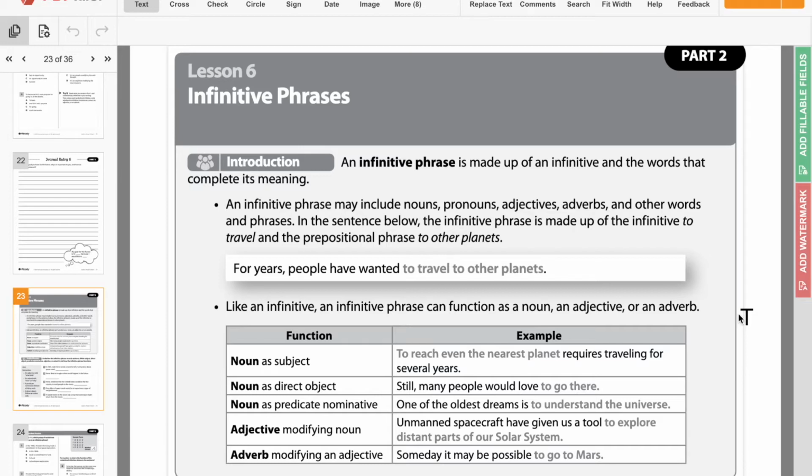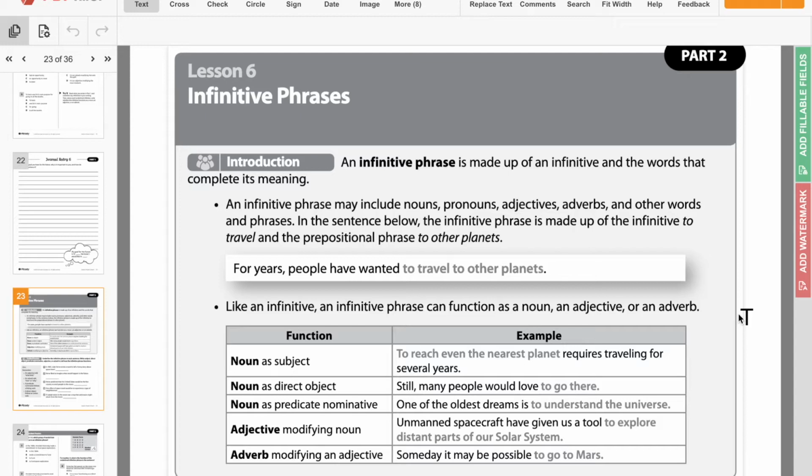So here it says, to reach even the nearest planet requires traveling for several years. So if we said to reach what, the answer would be even the nearest planet. So that's how we know that that is the full phrase. Because if you said to reach what, even the nearest planet requires, that doesn't make sense. So you're just completing the thought. So noun is a direct object. It's not the subject, but it's what the subject is interacting with or getting or using, whatever the case is.